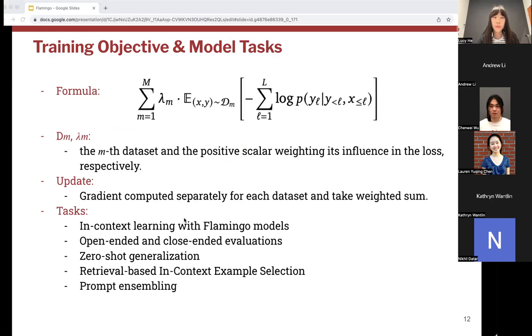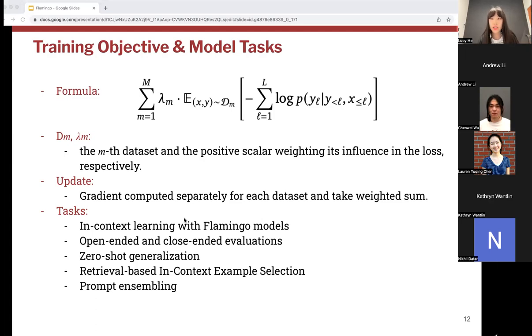Cool. Now we move on to the training objective and model task. If you recall from earlier, Flamingo models the likelihood of text. Here D_m and lambda_m are the mth dataset and the positive scalar weighting its influence, so this is a weighted sum.